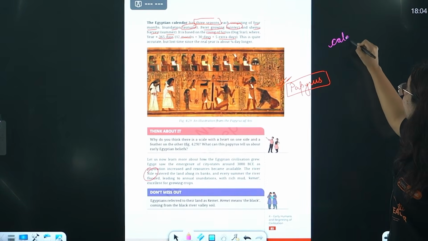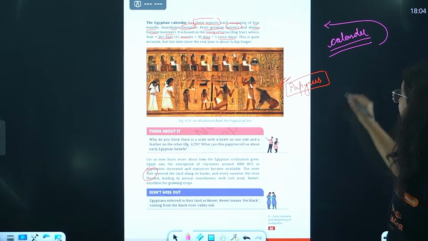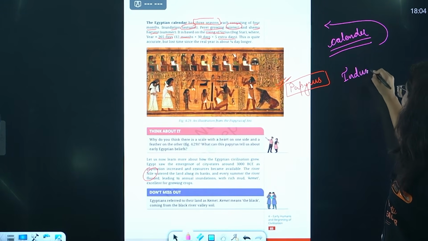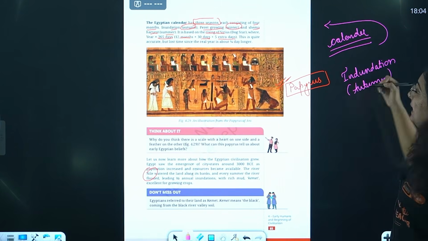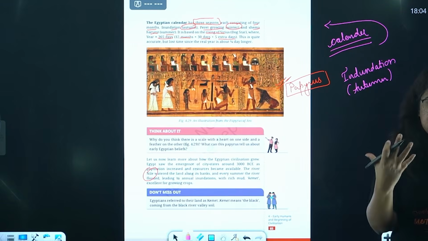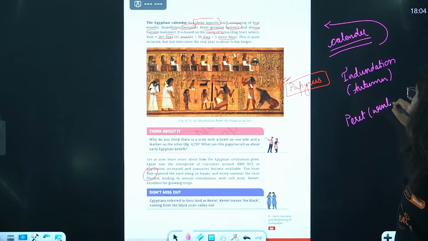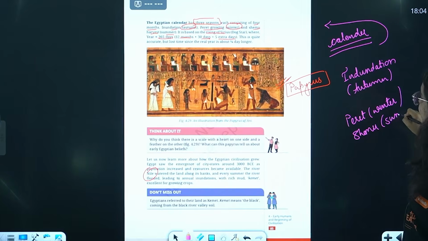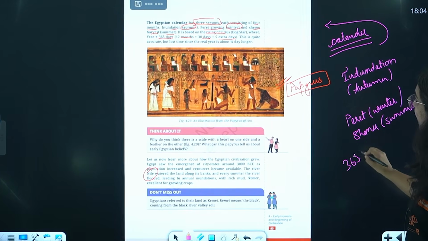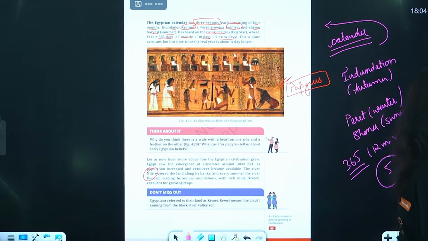Tell about the Egyptian calendar. Okay, so it is exactly same as the present time. You can tell that the inundation period when the region was affected with flood was known as autumn. And then the next seasons are named after the growing seasons and the names of different crops. Like perit growing is referred as winter season. Shamo growing is referred as summer season. Right? There were 365 days in a year, 12 months divided into 30 days, and an extra of 5 days were there. Okay? Like we have right now.